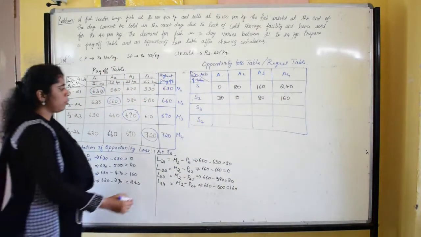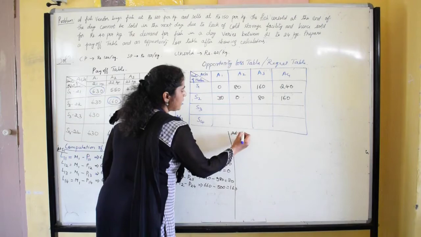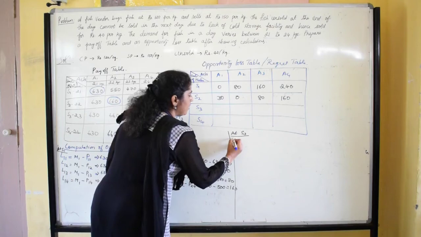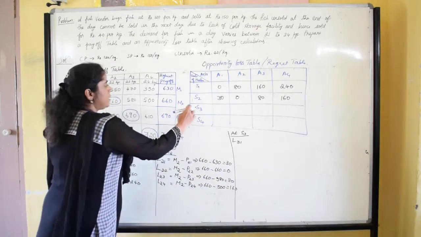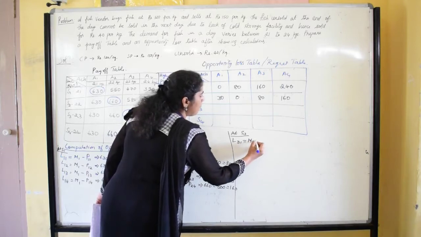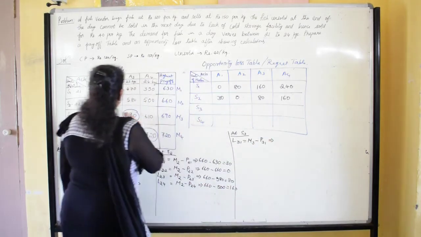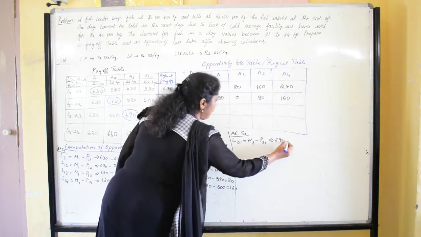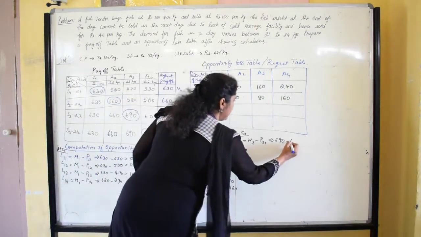In the same way we are going to find the regret values for S3. At S3 the regret value or opportunity loss, that is the loss at third row first column, will be the maximum payoff of third row, which is 690, minus the payoff of third row first column, which is 630.